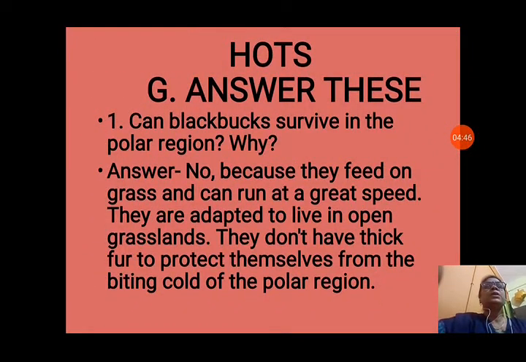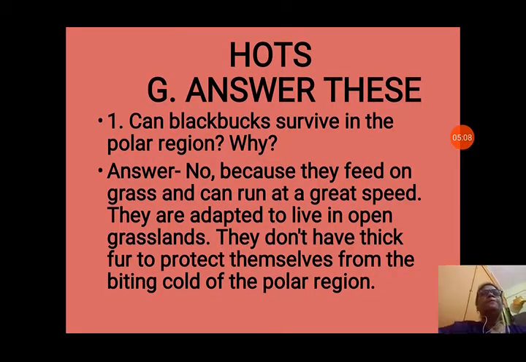Now next we will see exercise G. Answer this. First number: can blackbuck survive in the polar region? Why? No, because they feed on grass. Blackbucks are found in open grasslands because they are herbivores and they feed on grass. So they are not found in the polar region.